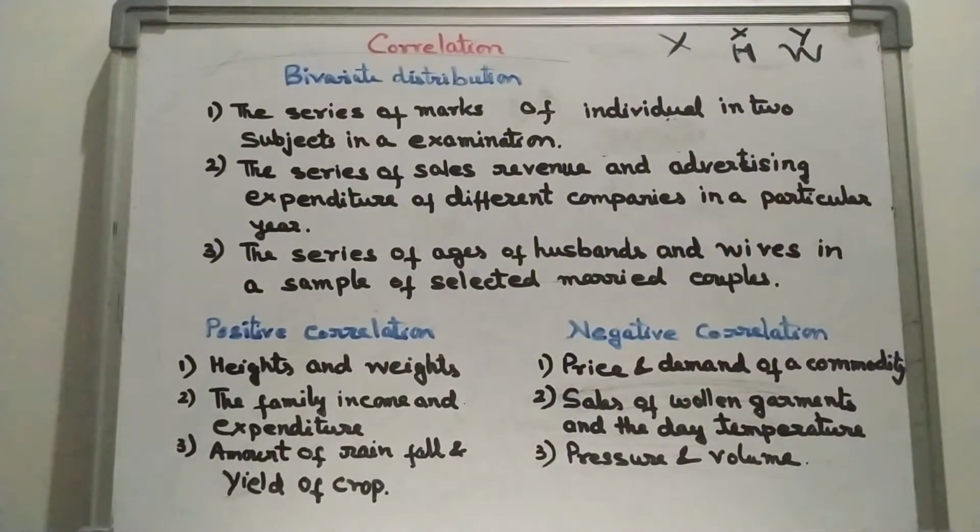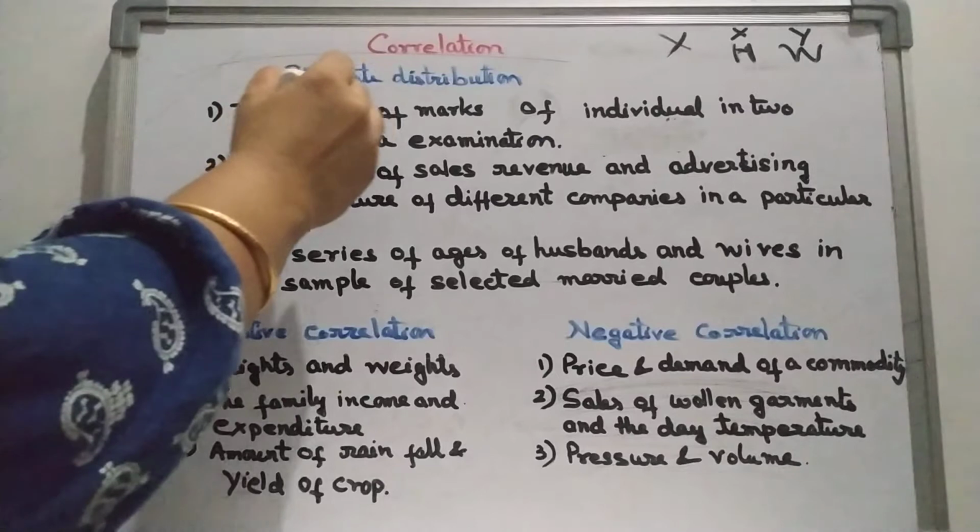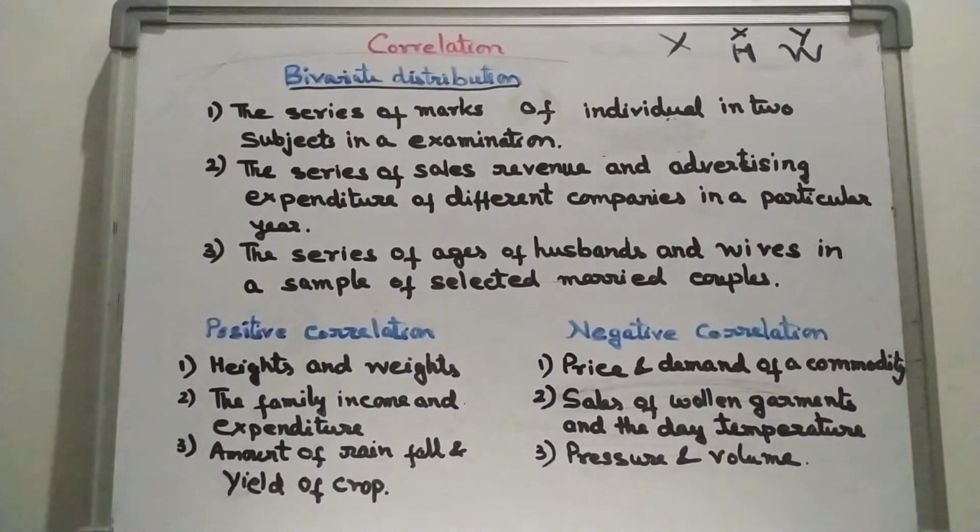Such a distribution in which each unit of the series assumes two values is called a bivariate distribution.